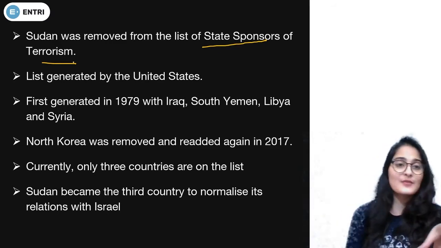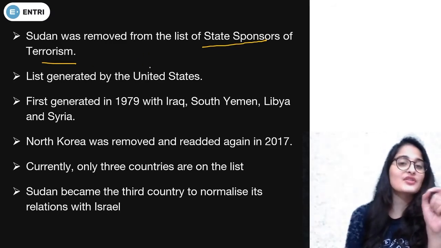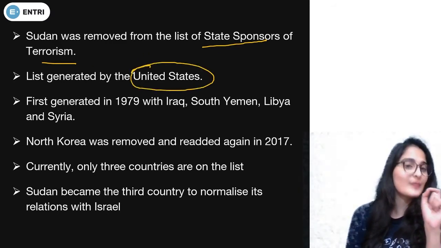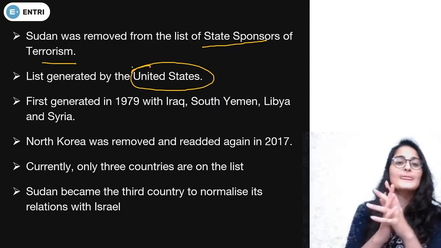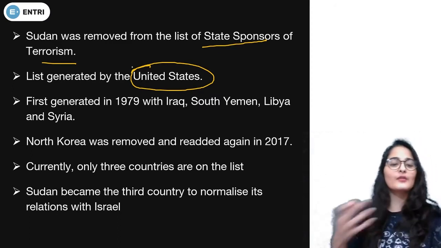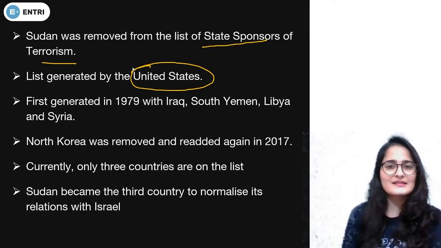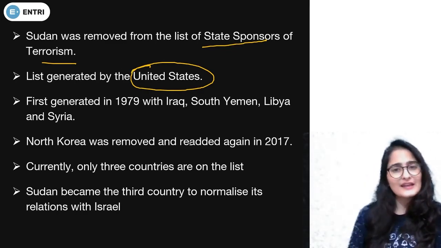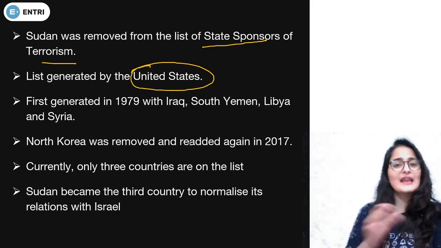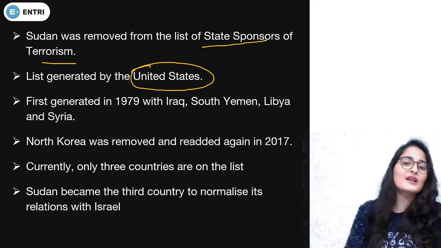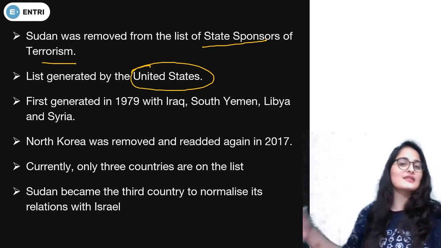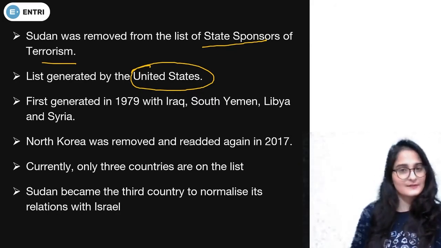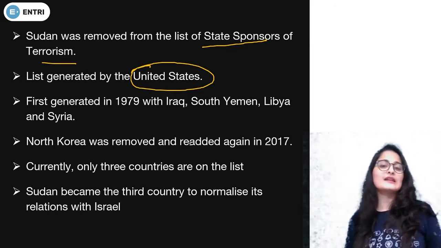State sponsors of terrorism is a list which is generated by the United States of America. The idea behind this list is basically all those countries which are either supporting terrorism or financing them in any form; those supporters are listed in the state sponsors of terrorism list.